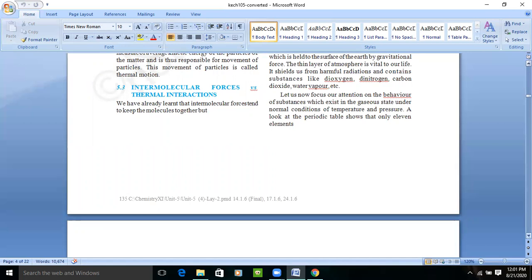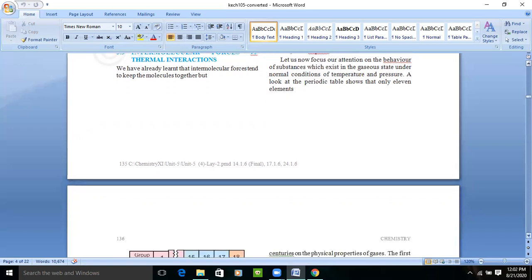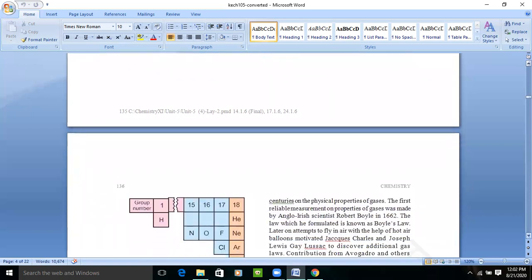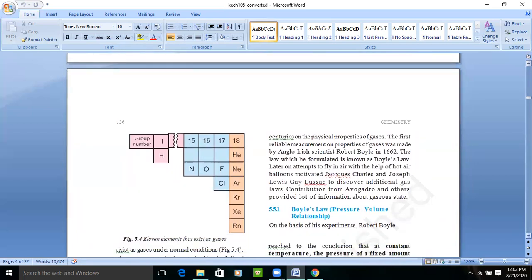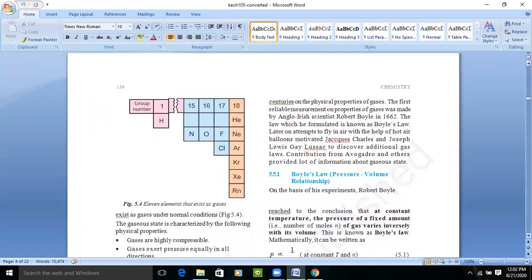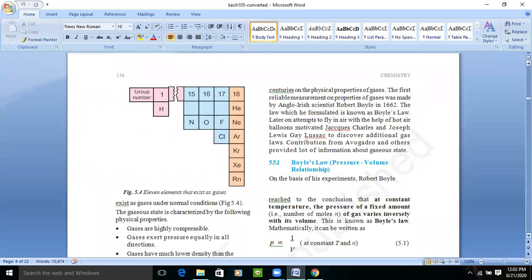Okay, so we know the behavior of substances existing in the gaseous state under normal condition and pressure. Under normal temperature and normal pressure, gases can exist in that state. But if we lower the temperature or increase the temperature, that will lead to a change in the state. If we reduce the temperature and increase the pressure, we can liquefy the gas. That is how we have LPG, liquefied petroleum gas. So if we decrease the temperature and increase the pressure, the gas gets liquefied.